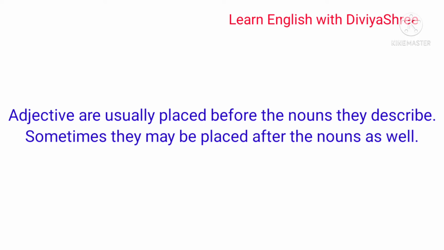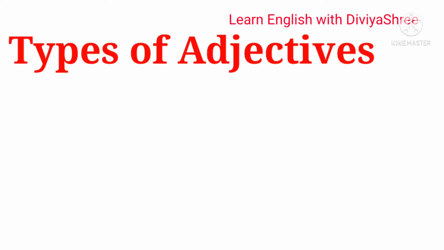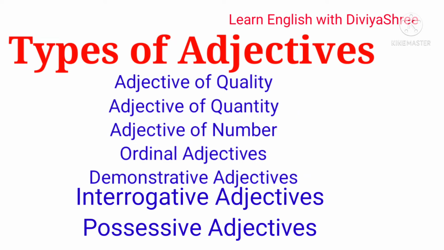Okay, so now let's talk about the different types of adjectives. So what are the different types of adjectives? Whenever you frame a sentence and you are talking about any person, place, animal or thing, we talk about quality, we talk about quantity, we talk about numbers, right? I hope you are getting it.